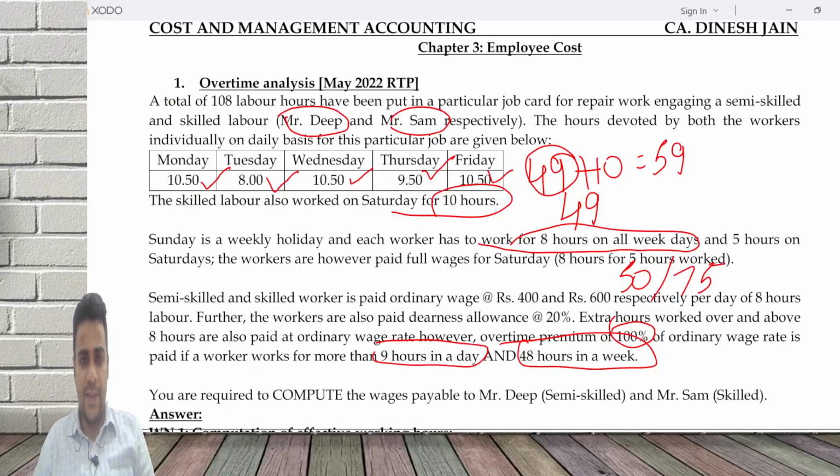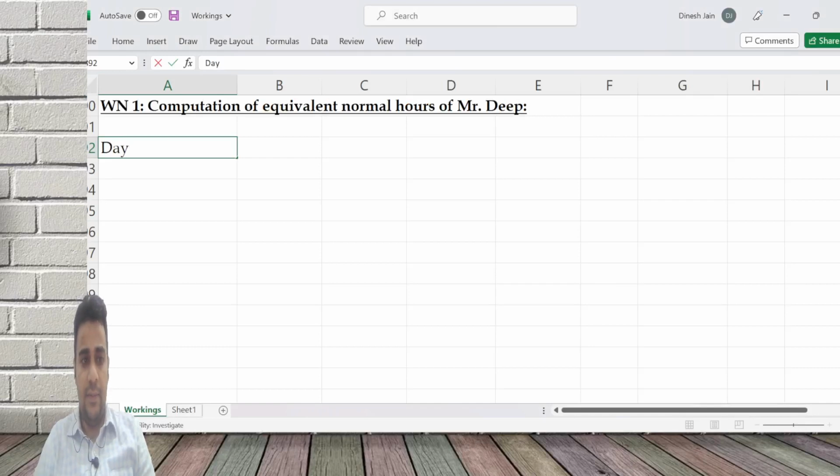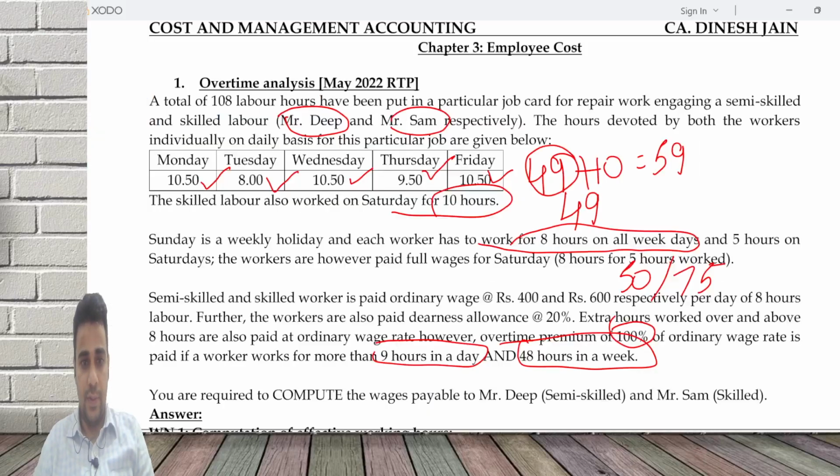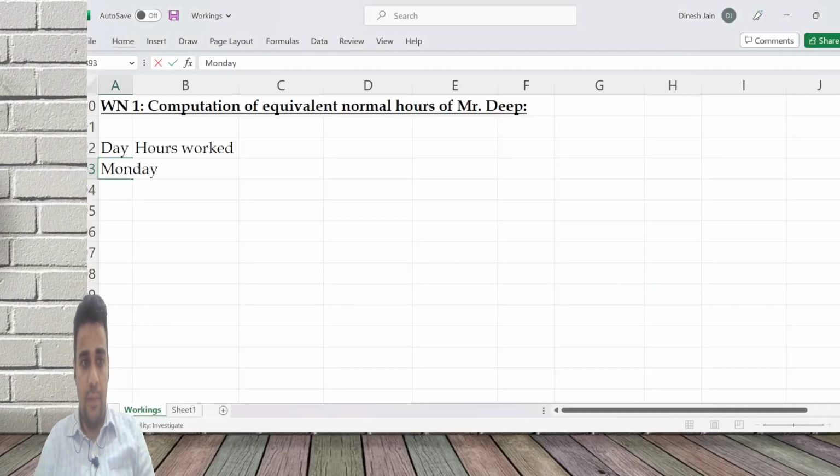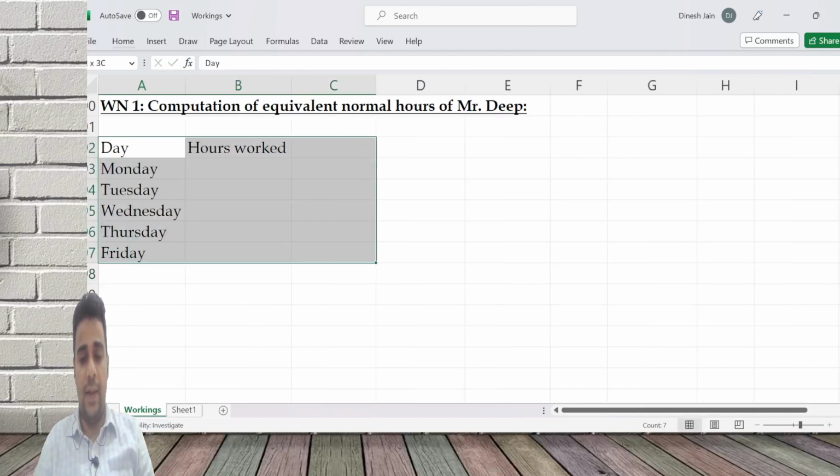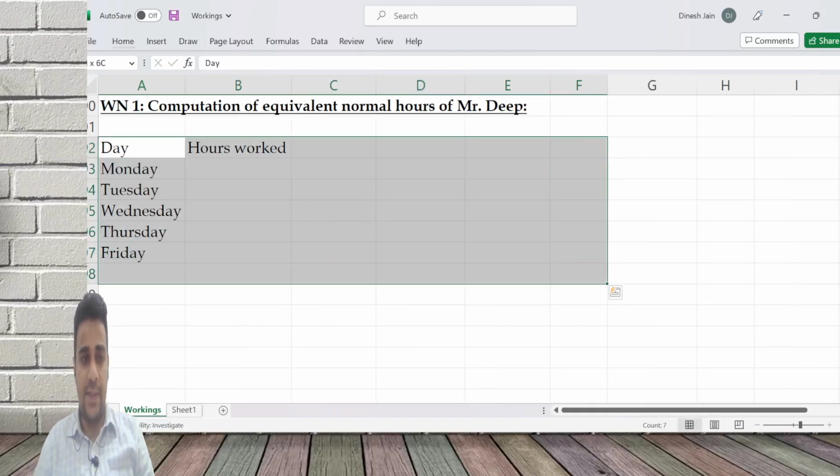We need some 5-6 columns: day and hours worked. Monday, Tuesday, Wednesday, Thursday and Friday. He did not work on Saturday.